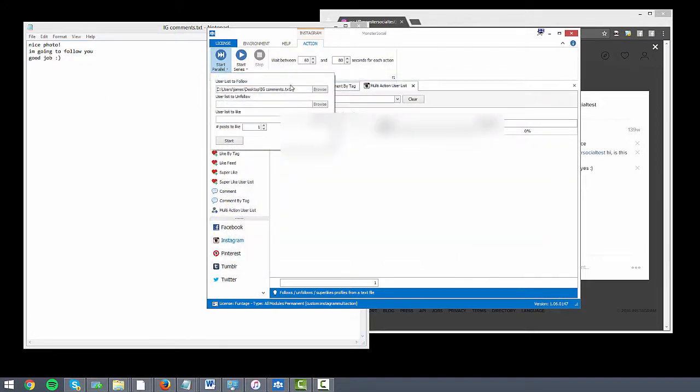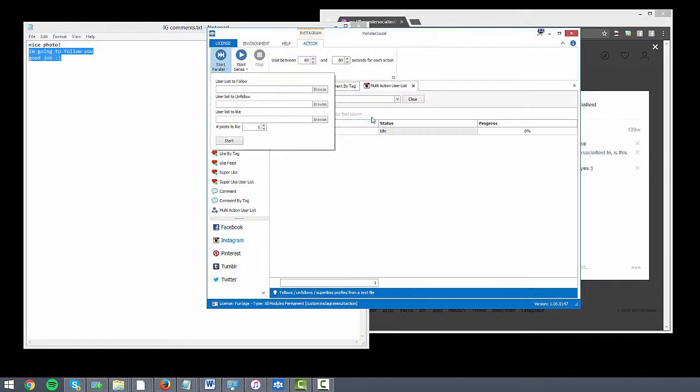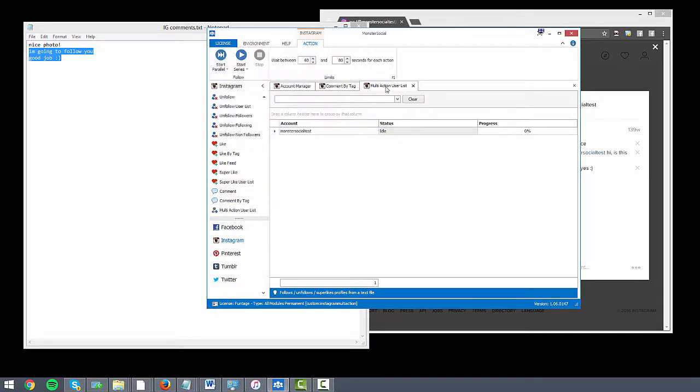So yeah, I could load all this up. Obviously, these aren't users, so if I load this up, it won't do anything. But you can see the potential of that too. It just saves you a bit of time if you don't have time to spare, and really, who does? Yeah, that's going to wrap everything up.